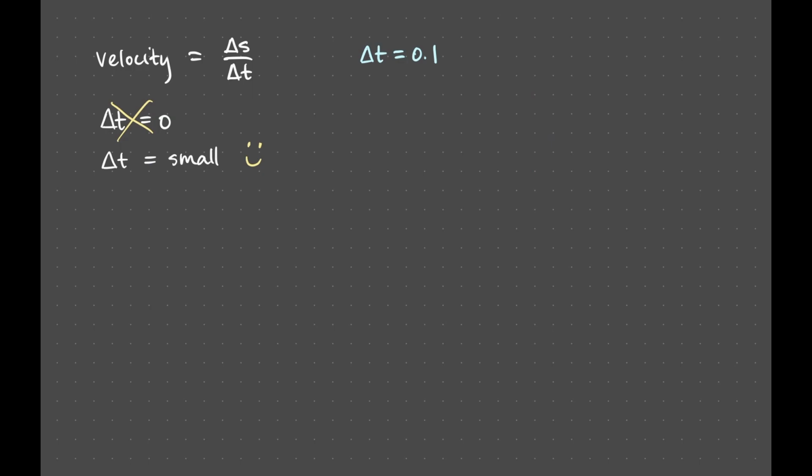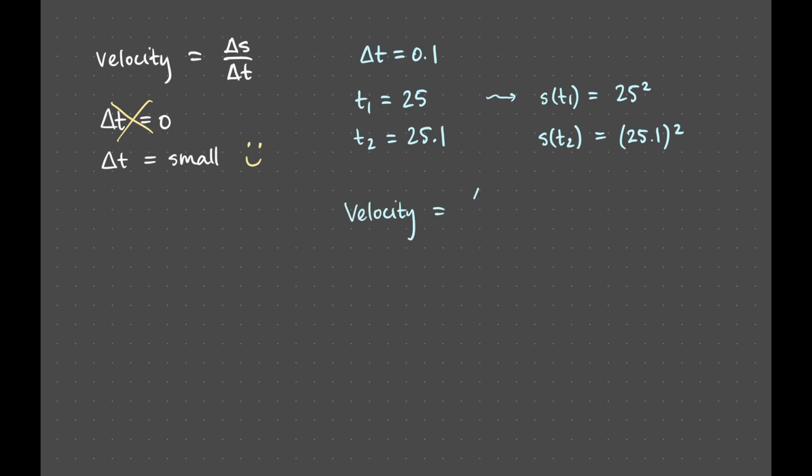say 0.1 hours, for example. Specifically, let's set t1 to be 25 for the time we're interested in, and let's set t2 to be 25.1 for a short while after the time we're interested in. If we compute the average velocity between these two times, then we'd obtain an average velocity which should be fairly close to the instantaneous velocity we seek.